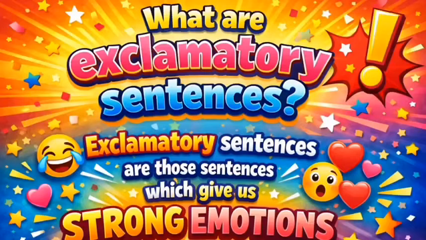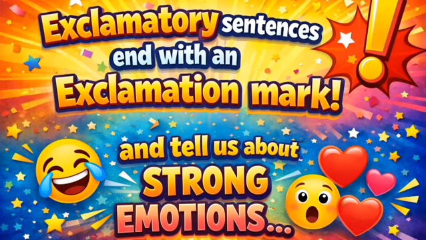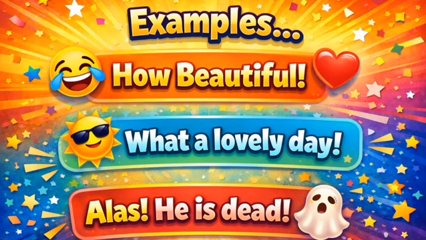Let us start. So first of all, let us recall what exclamatory sentences are. Exclamatory sentences are those sentences which give us strong emotions. They generally end with exclamation marks and tell us about different kinds of emotions: sorrow, happiness, surprise, etc. So how do we change those sentences into indirect speech? Exclamatory sentences are something like this: How beautiful, what a lovely day, alas, he is dead. So these sentences show strong feeling.